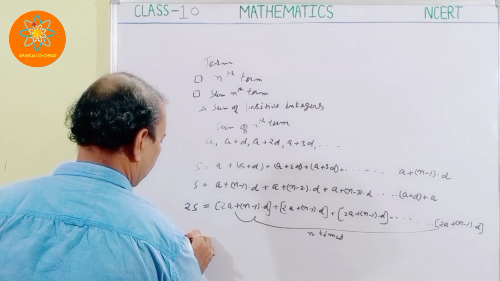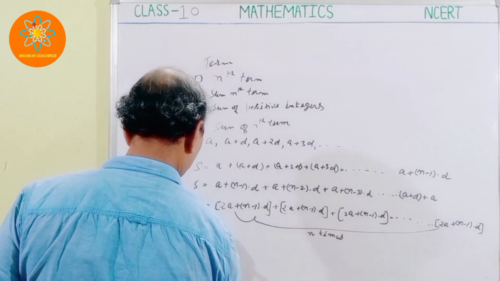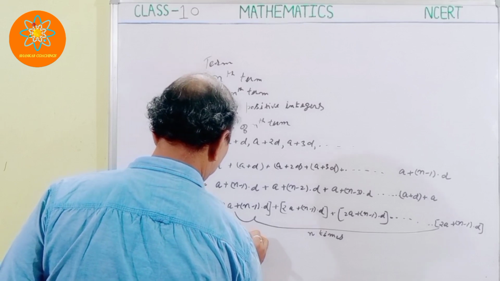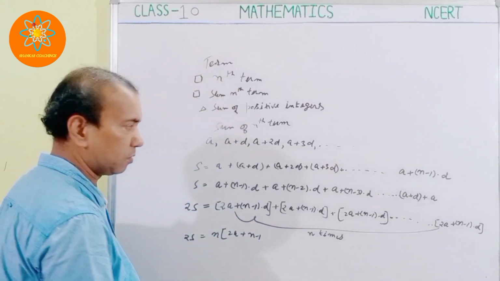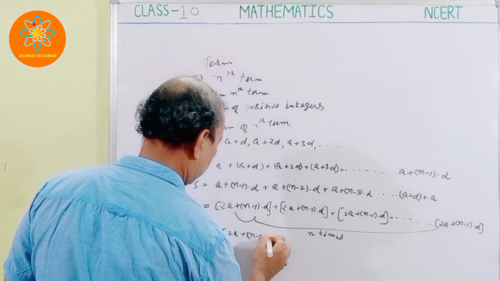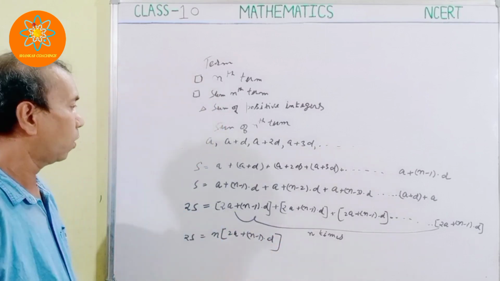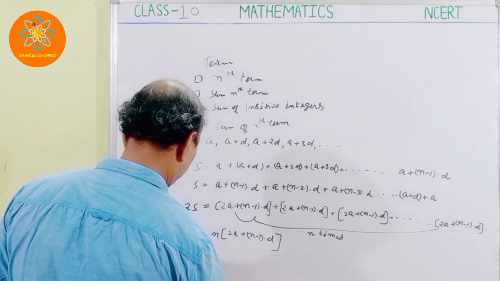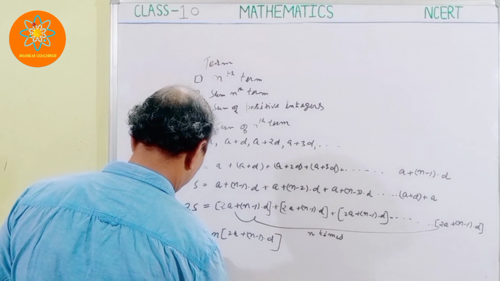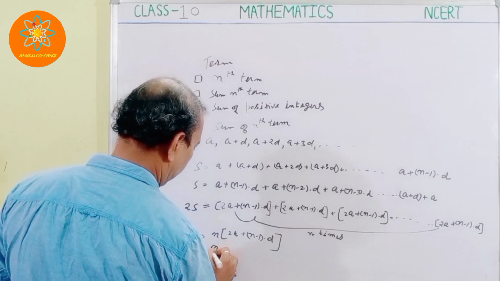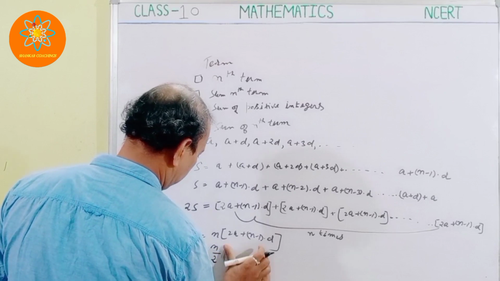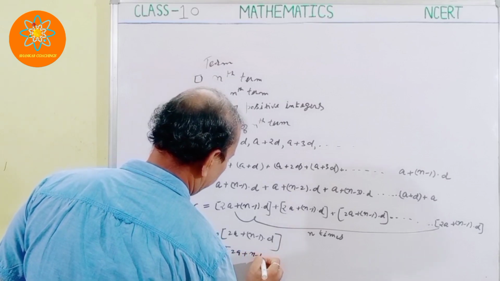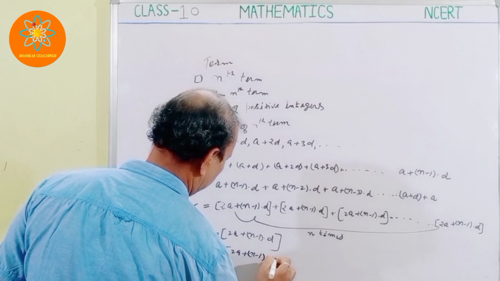So I can write it here: 2S is equal to n into 2A plus n minus 1 into D. Or finally I can write it here: S is equal to n by 2 into 2A plus n minus 1 into D.